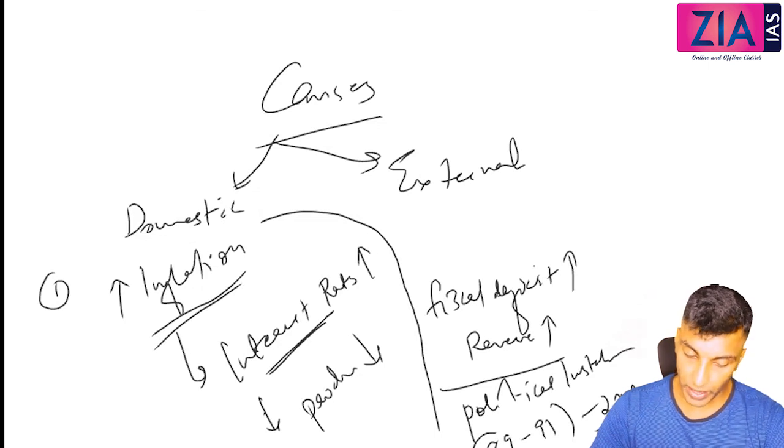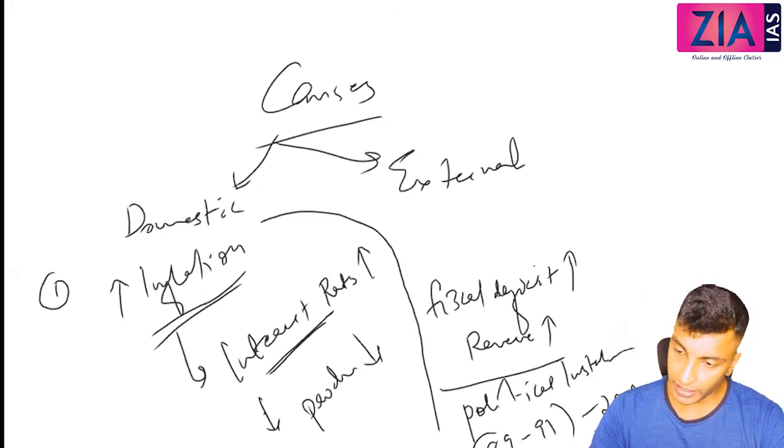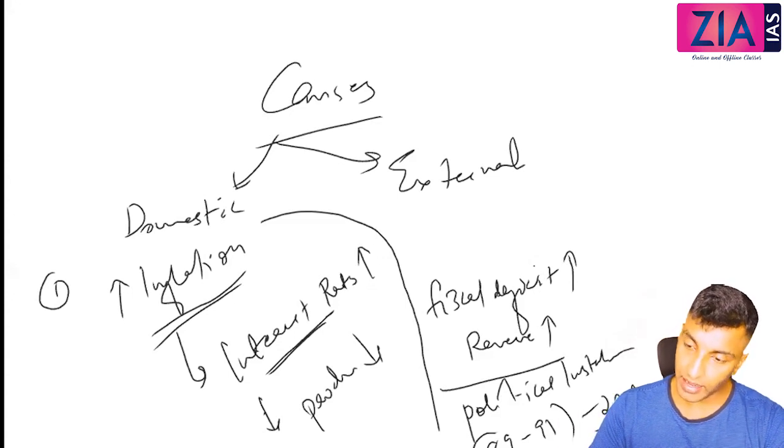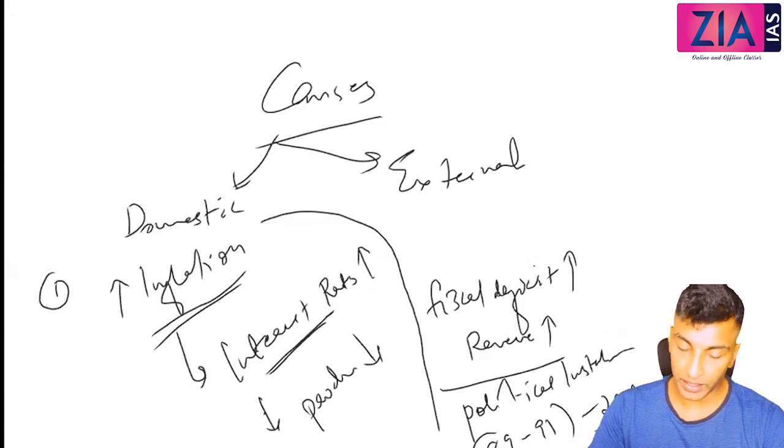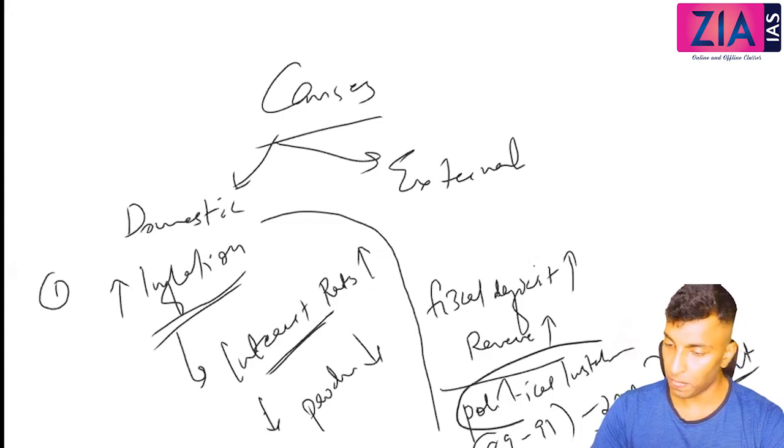In the 89 election, VP Singh, right? Then Chandrasekhar, and then again election was there in 91, and Narasimha Rao came to power, right? So in the 2 years, you can see 3 governments. So political instability was one of the reasons.